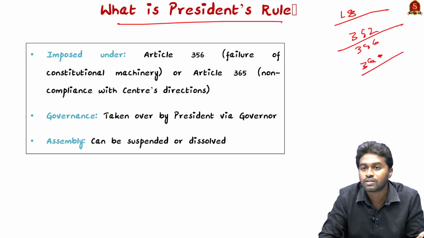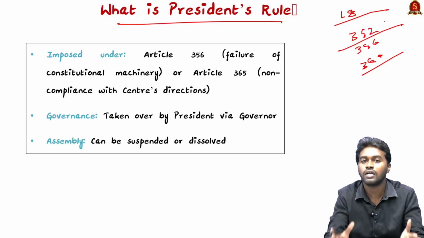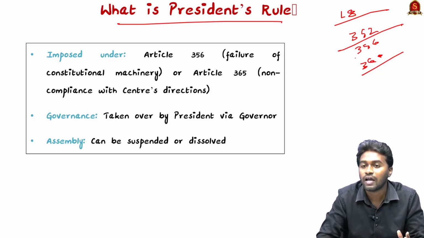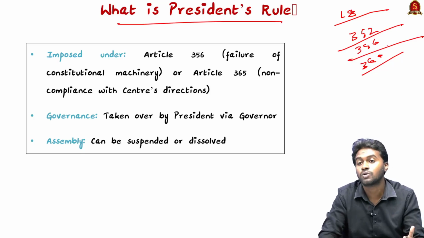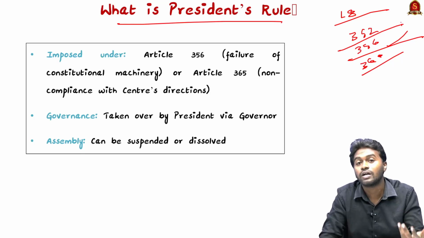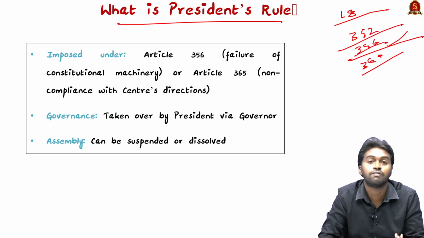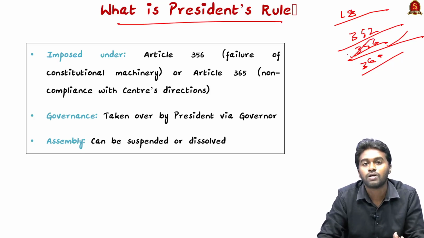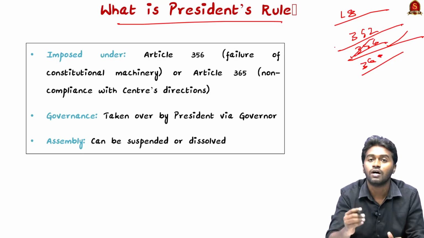We know that Article 352 can be implemented in whole of India or in any part of India. And Article 356 talks about the President Rule. If you look into the Constitution, you cannot find the word emergency under Article 356 of the Indian Constitution. So it is known as President Rule. It is popularly known as President Rule because the President will exercise the control over the state through the governor.